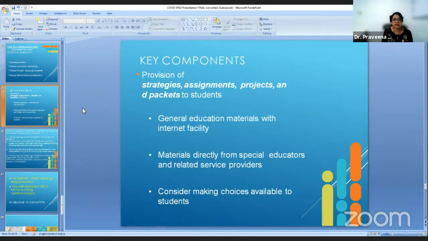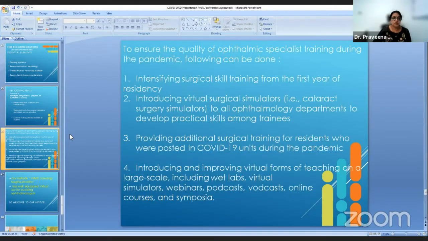General education material with internet supply should be given. Material directly from the special educator and the related service provider should be there, considering making choices available to the students. Now, to ensure the quality of ophthalmic specialist training during the pandemic, the following can be done.